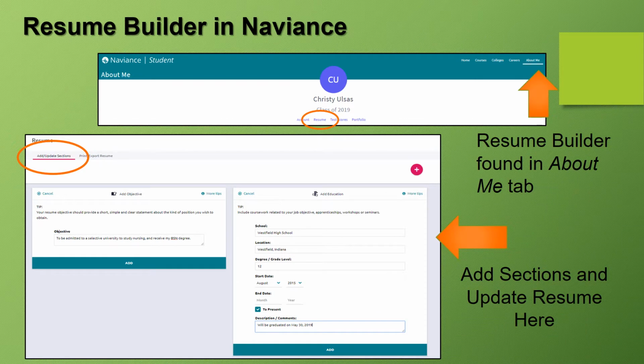Next, we will be looking at the Resume Builder tool in Naviance. To access this, you will click on the About Me tab on the top right corner of the page. Next, click Resume located underneath your name. The resume page will pull up and you will then add or update sections to build your resume.